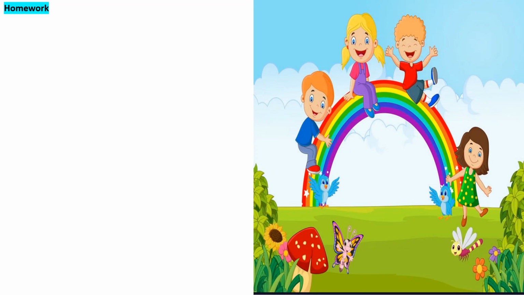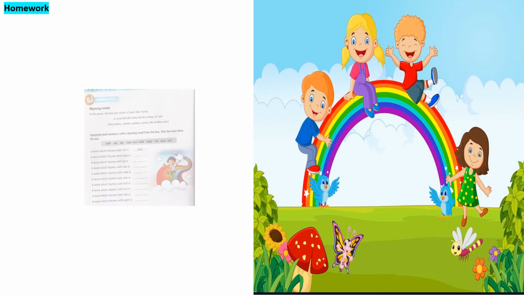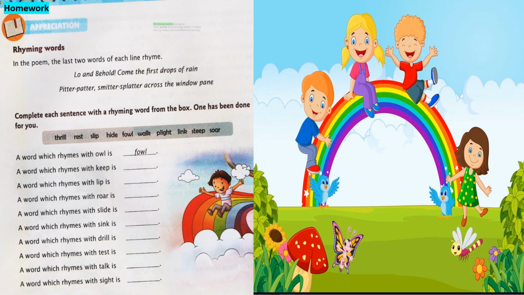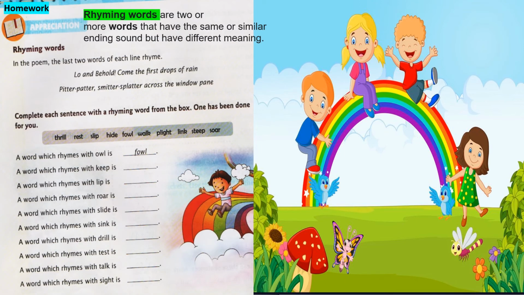Children, now it's homework time. It is given on page number 100. Rhyming words. Children, rhyming words are two or more words that have the same or similar ending sound but have different meanings. For example, rain, pain.